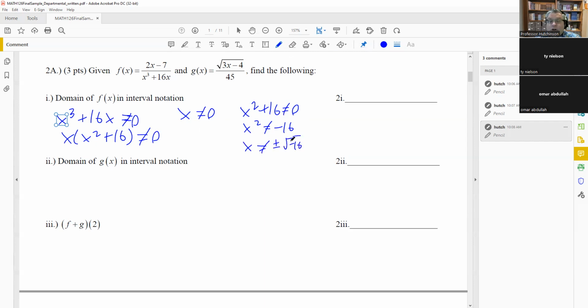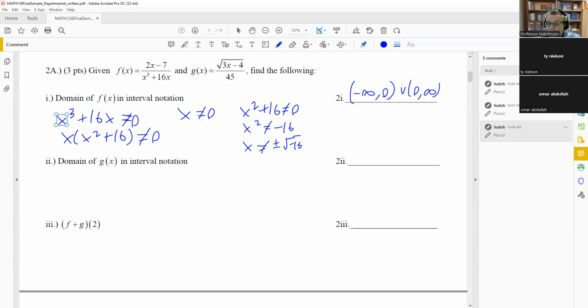Now that's an imaginary number, but it's not possible for you to have that anyway. Domain is talking about real numbers only. So if you get an imaginary number, we're not going to worry about that. That's not going to be part of our answer. So we only have one number that's not allowed: x is not equal to 0. Then you would write this in interval notation: all the numbers before 0, all the numbers after 0. And that's it for that one.